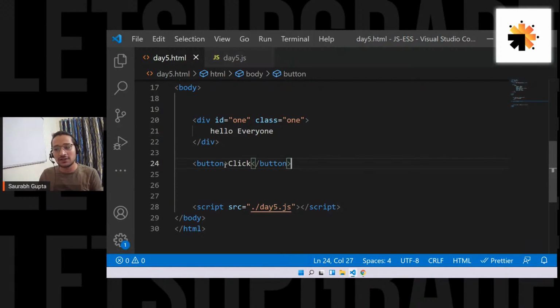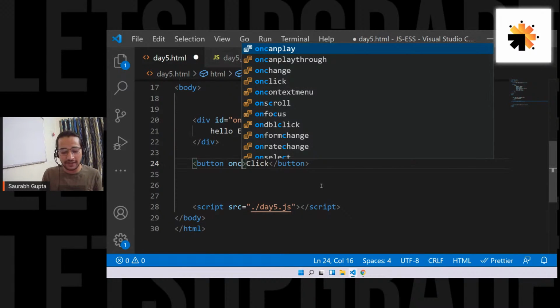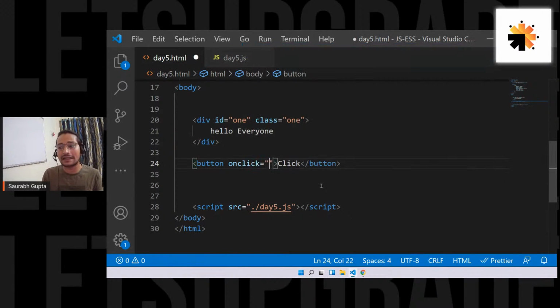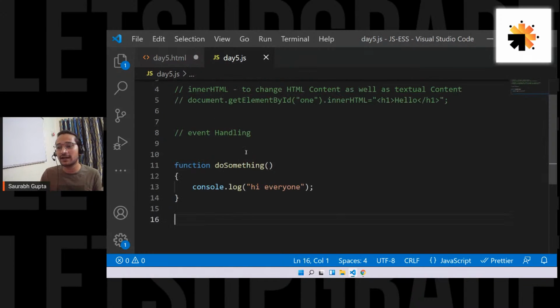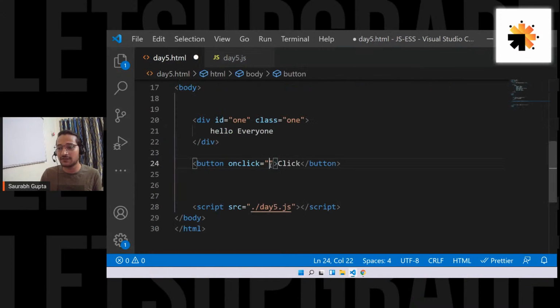Very simple. Just go on the button. Actually, every element, not only button, guys. I'm showing you this for button, but it is available for every element. There are various attributes, and one of the attributes is onclick. Here you mention what you want to perform when this button is clicked. Here you write the function name that you have created, that is doSomething. You just take this function name and put it here, and that's it. So basically you're performing a function call.